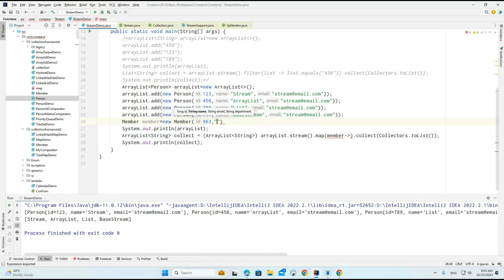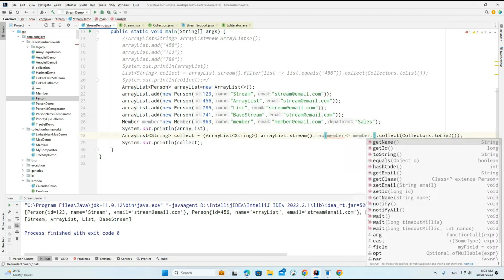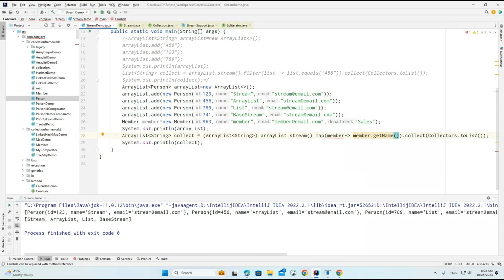So name, ID given, something like member, email, something like department. So we created the member. Now here, member dot get name.